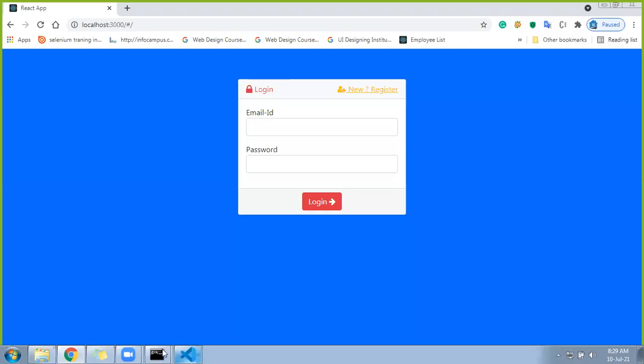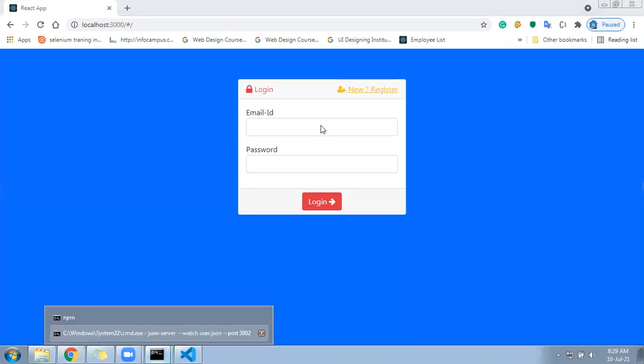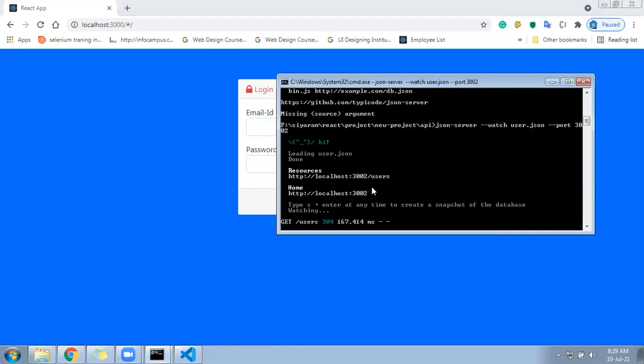Come to your file. See, the user file, let it be only for the user purpose. We will not add anything else in that. In the user file, we will have two types of user. One we will keep as admin, that we will add directly in that file. Another we will keep as a normal user.